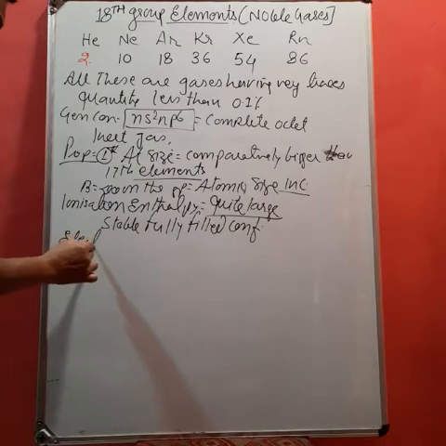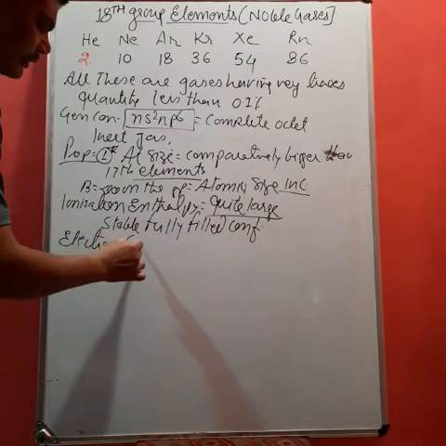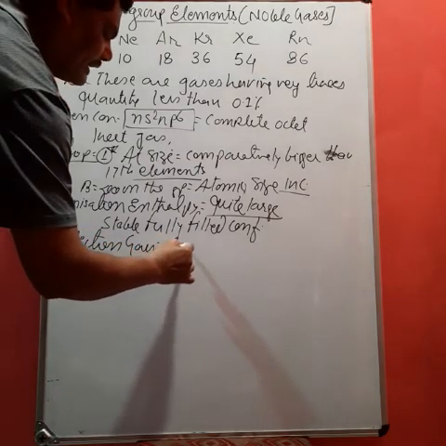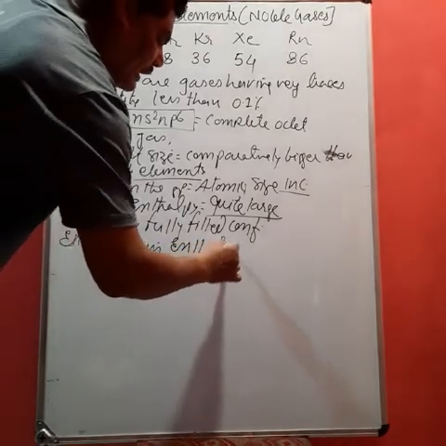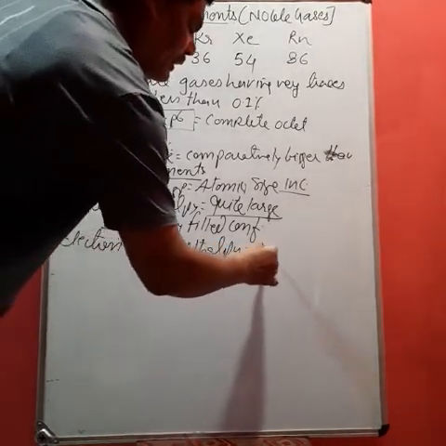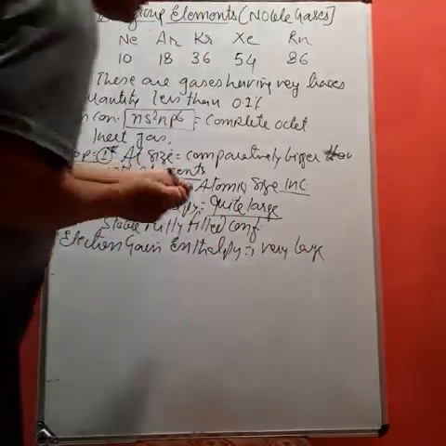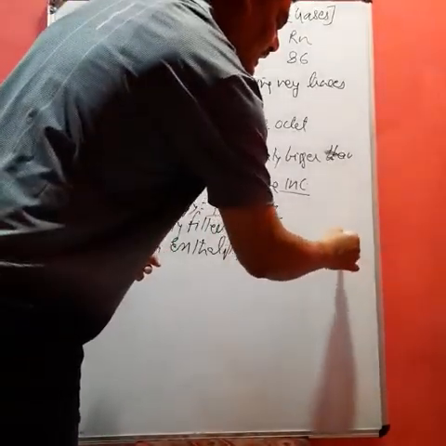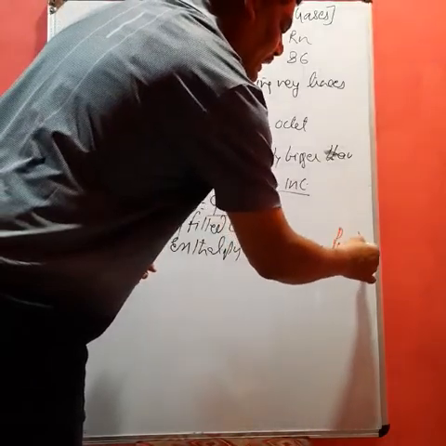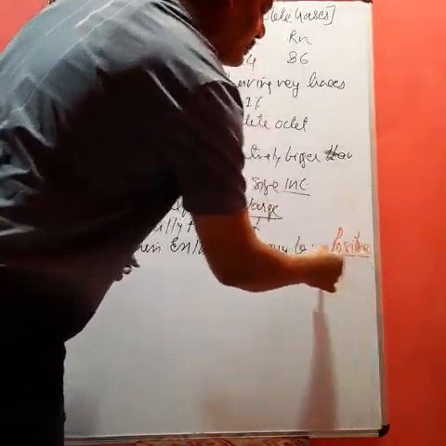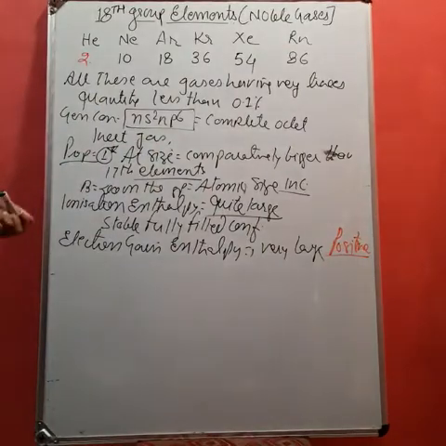Similarly, electron gain enthalpy. Again the electron gain enthalpy will be very large, and not only negative, but this is given with the positive sign. Why? It is because all the orbitals are paired. They show the most stability. Therefore, there is no chance of gaining electrons easily. Therefore, it is very high.